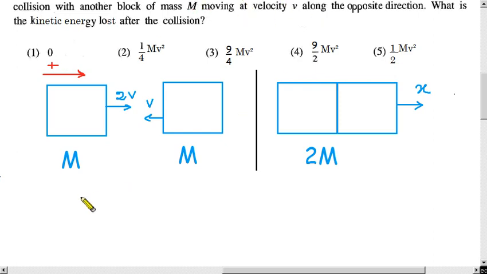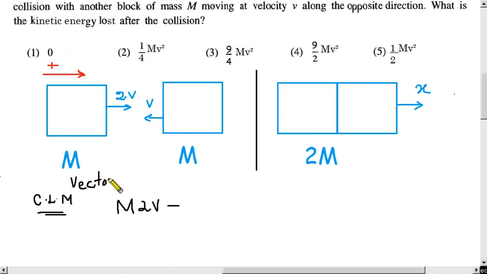Then let us write the equation, conservation of linear momentum. We have to write the mv parts. So capital M times 2v. We write for this one first, and then we write for this one. What is the sign? Because this velocity is opposite, we have to write minus, because momentum is a vector.